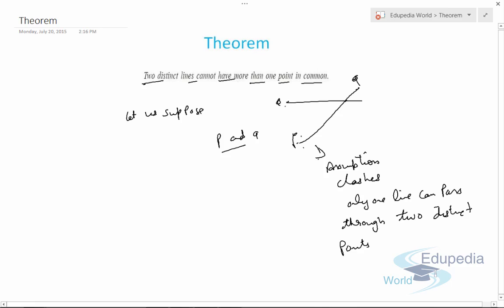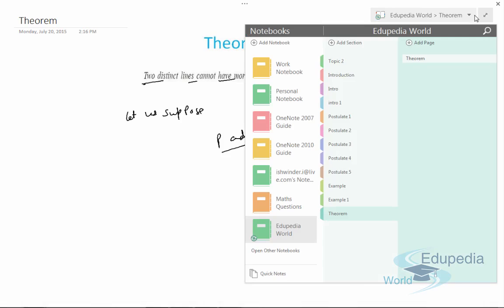So this is actually the postulate that proves that there is only one point common between two distinct lines. So this is the theorem.